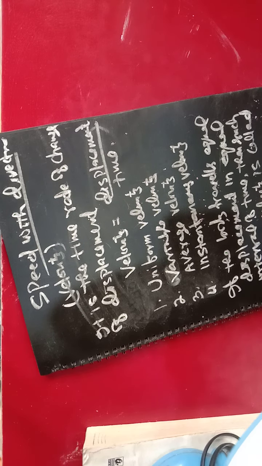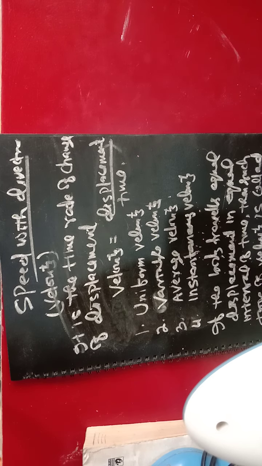If the body travels unequal displacement in equal interval of time, then such type of velocity is called variable velocity, or non-uniform velocity.